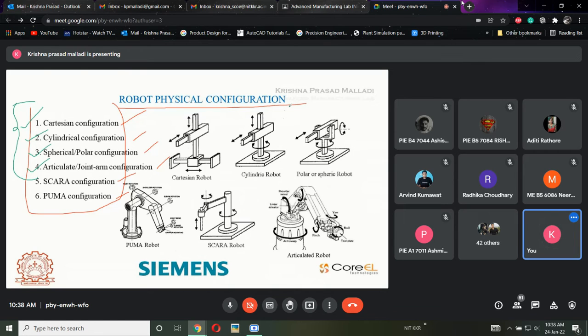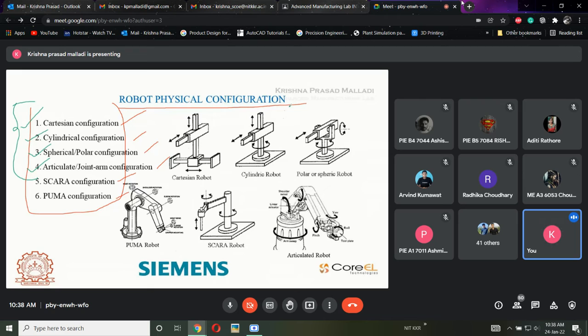Now this SCARA as well as PUMA come under the 4th classification. That 4th classification is again subdivided into 2. So simply, there are 1, 2, 3, and 4 classifications of the robot, and there is a sub classification, that is 4.1 and 4.2. That is how exactly the robots will be classified, based upon the movement of the robot.